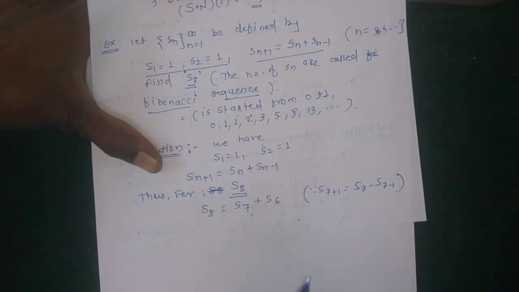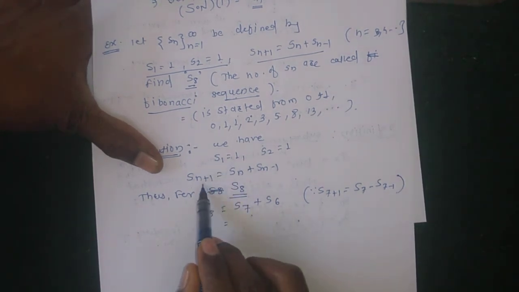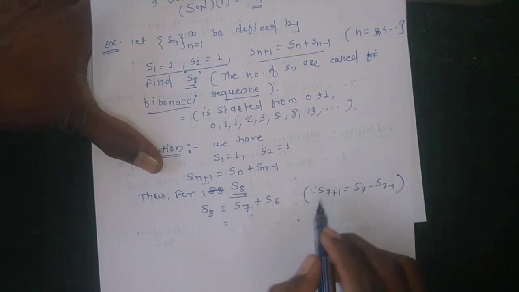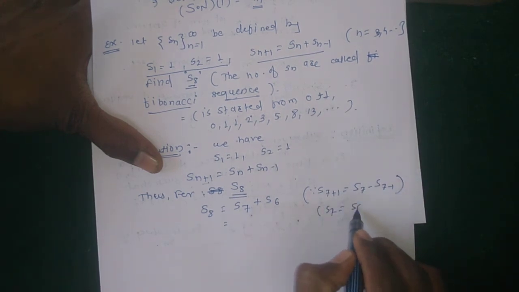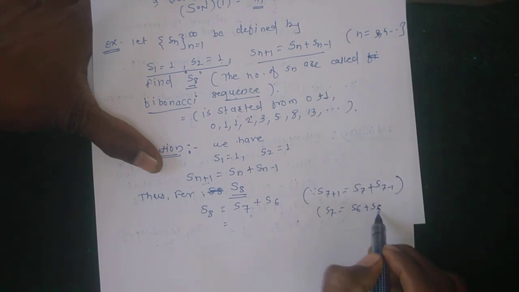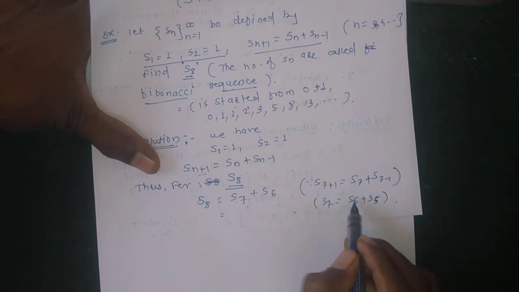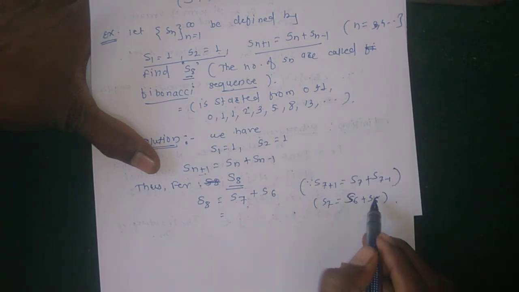The value of S7, using this formula again, is S6 plus S5.